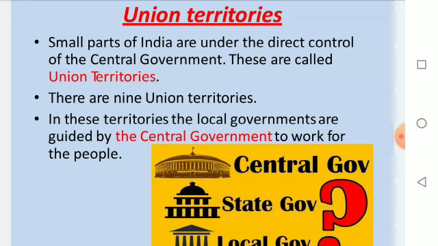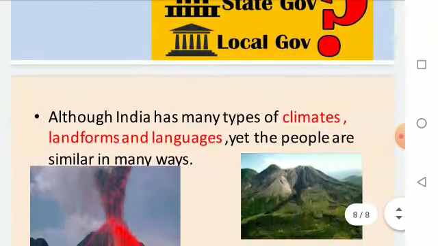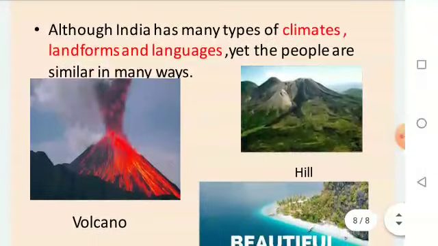So, we can say the central government works for the whole country. Each state has its own government to look after the welfare of the people. The local government works under the guidance of the central government. Although India has many types of climates, landforms and languages, yet the people are similar in many ways. It means